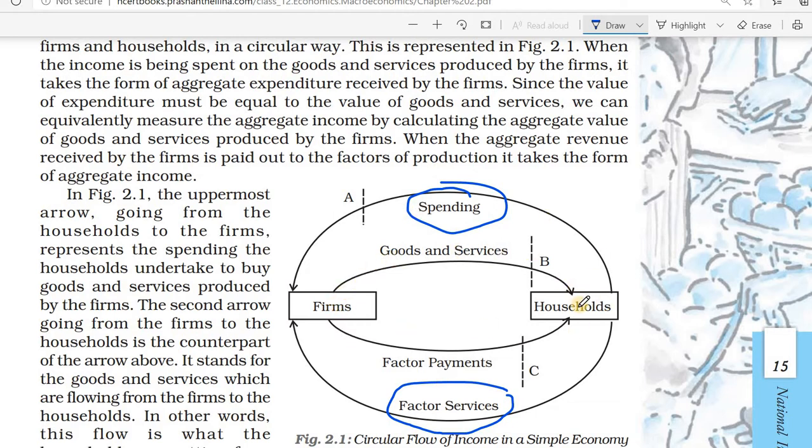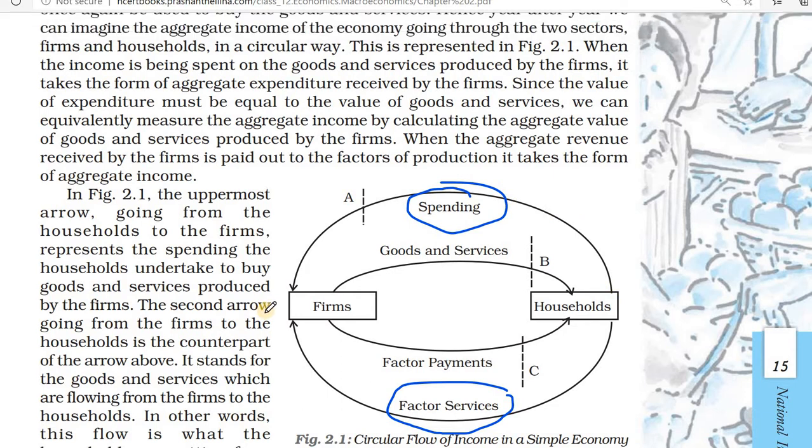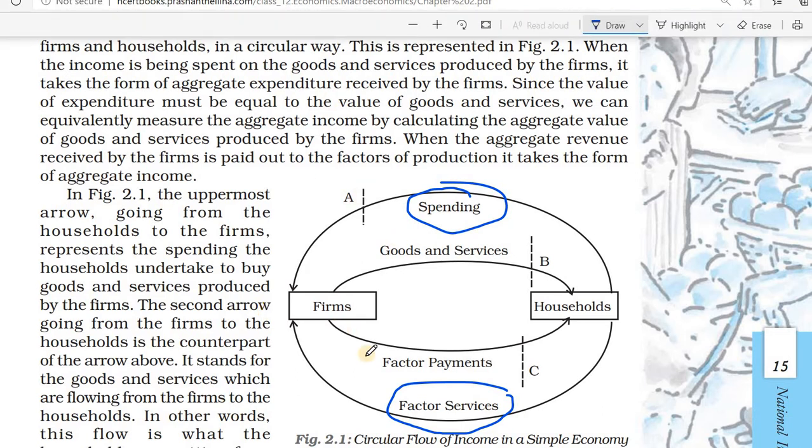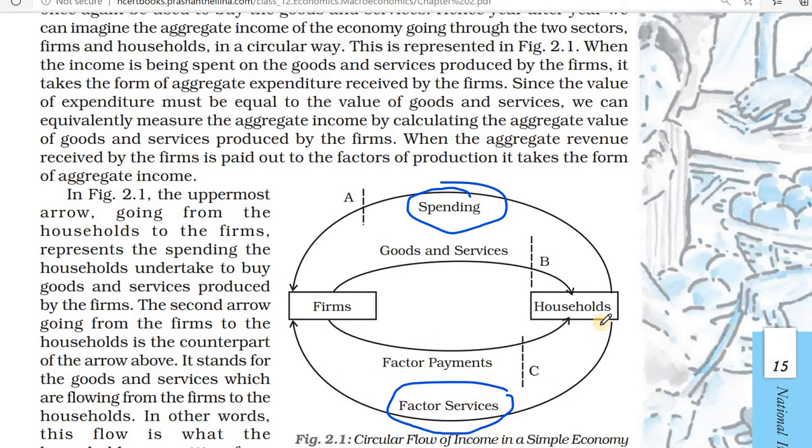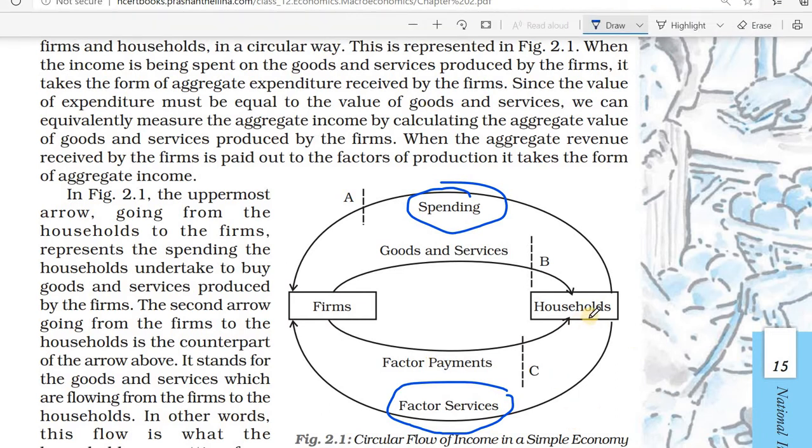Firms give goods and services and households spend money, meaning they purchase these goods and services with their money. Here you can see firms giving factors of payment, meaning they are giving salary to employees. That salary they spend on firms' goods.